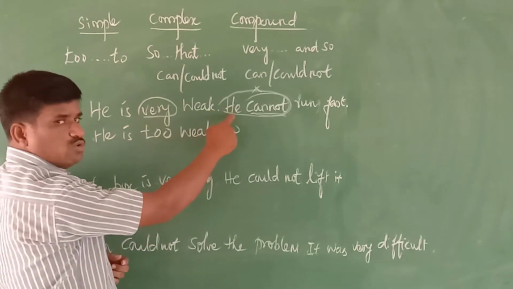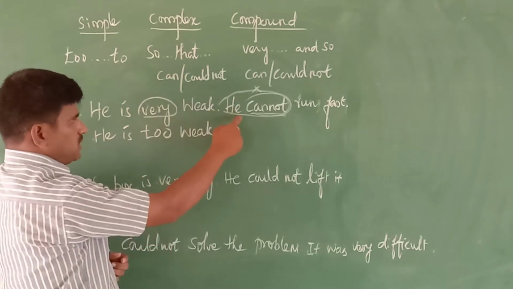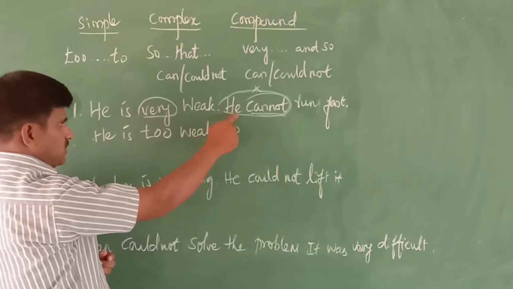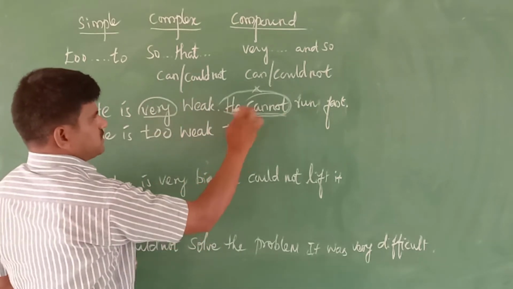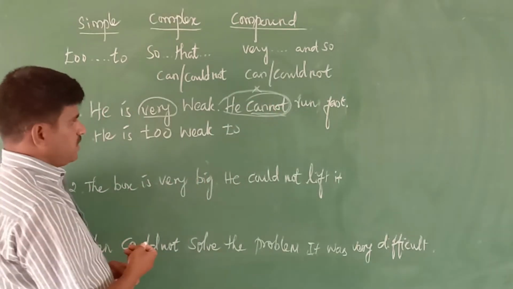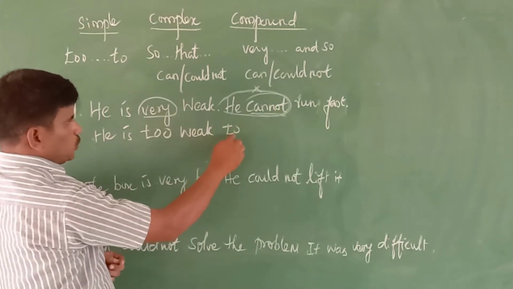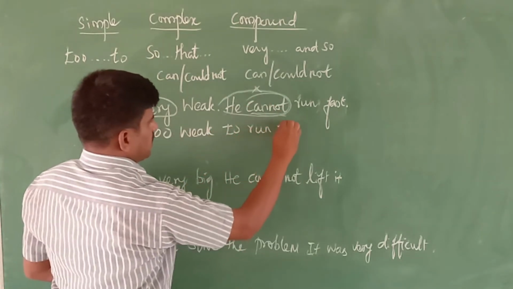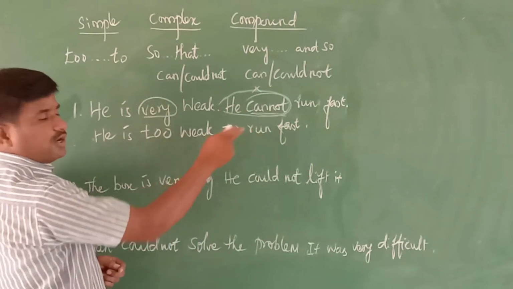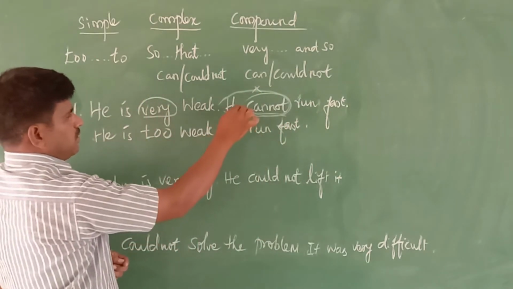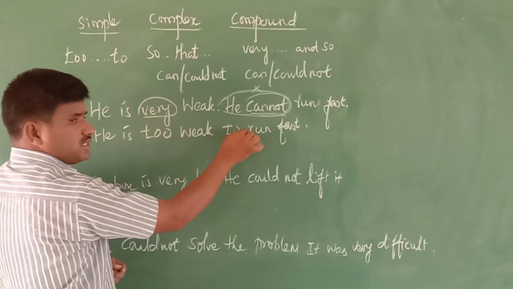The noun "he" is used, and these two sentences imply only one subject, the same person. So we should not mention the subject and the verb again. We use directly "to run fast". He is too weak to run fast. No need to write "he" again.